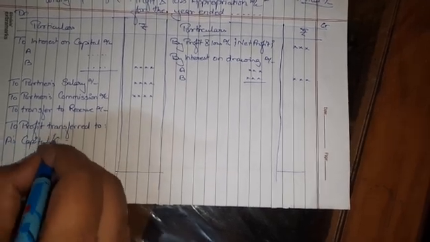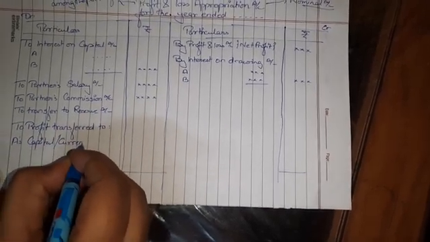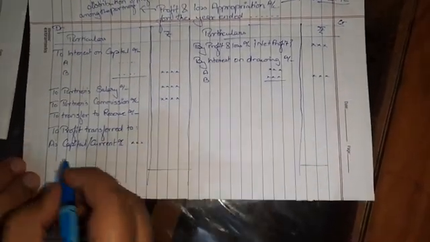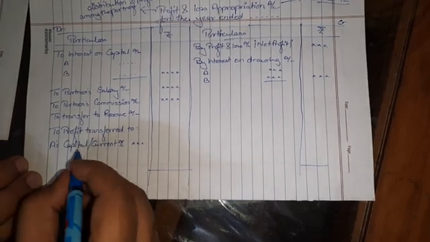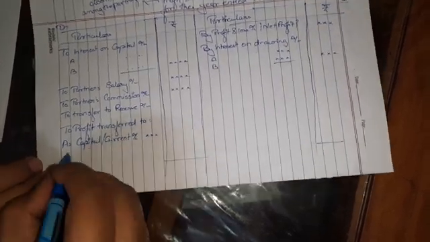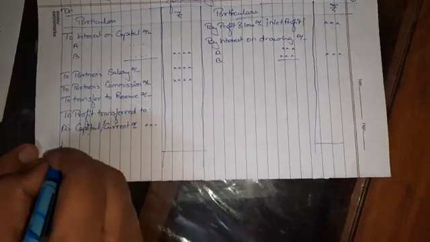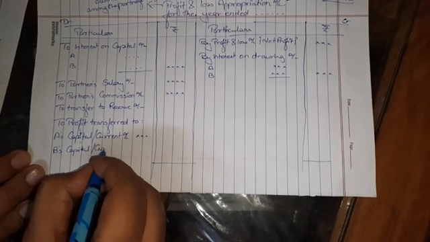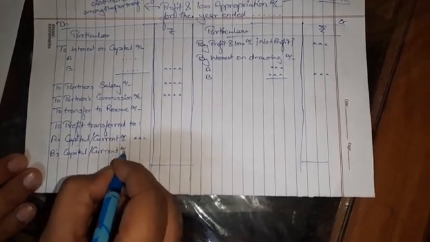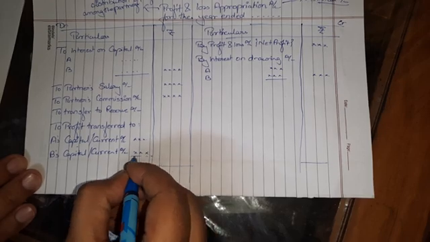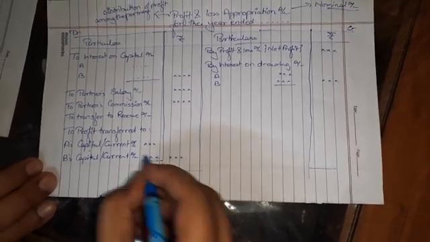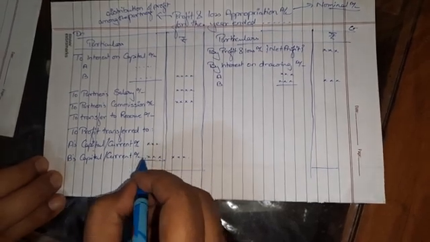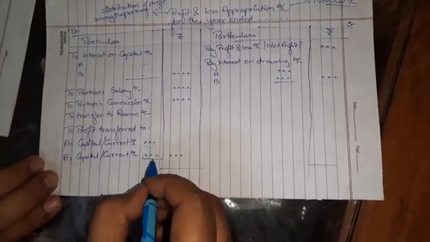Now this part, why I am writing capital and current, I'll explain in the next video, that is, when we are going to write down capital and when we write down the current. A is capital or current account, or B is capital or current account. We add up whatever the balance will be, and that will be distributed. This particular profit is distributed in the agreed ratio. If it is not mentioned, then it will be distributed in equal ratio.